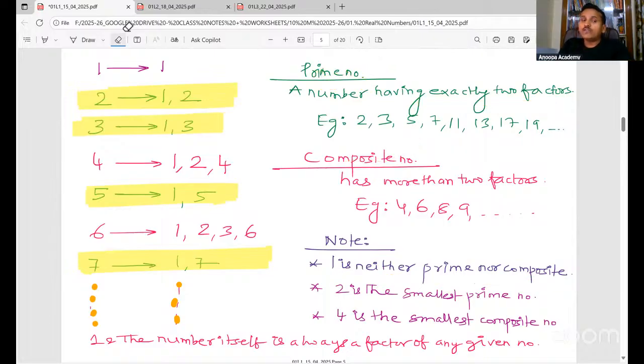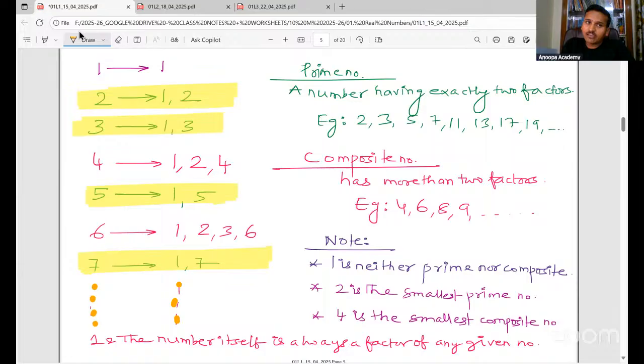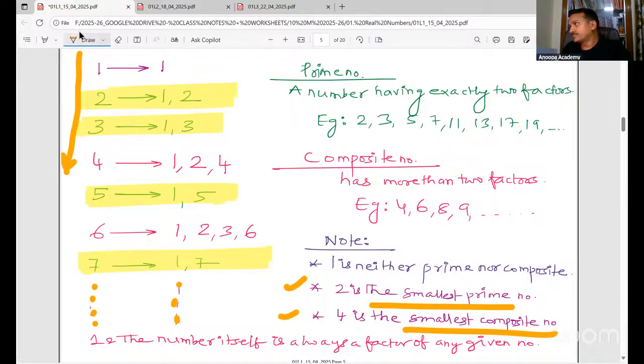Now, if you observe carefully, if you go starting from 1, if you keep going, 2 is the smallest prime number. Very important. 2 is the smallest prime number. And 4 is the smallest composite number.